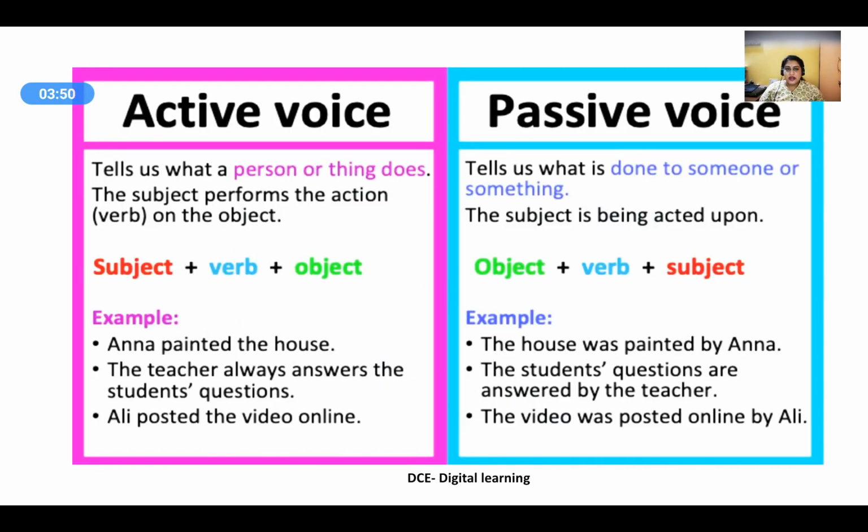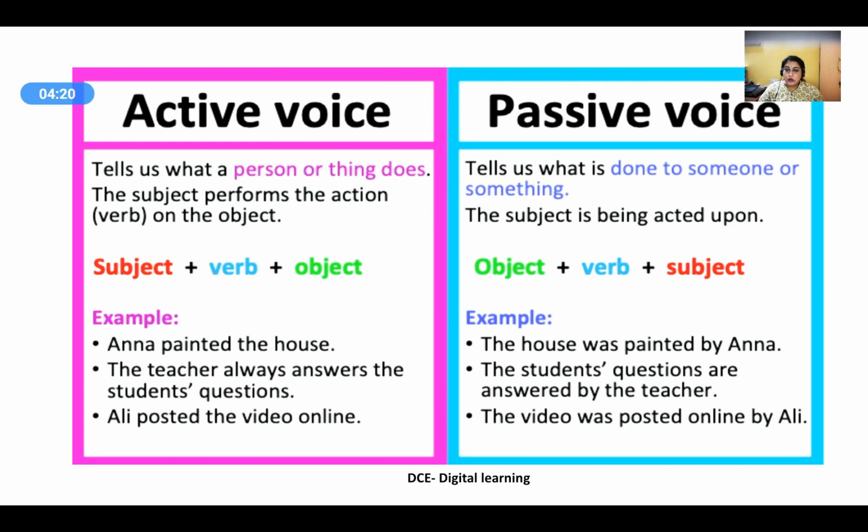Again, to reiterate the differences between active voice and passive voice. Active voice tells us what a person or a thing does. The subject performs the action on the object. So, you can take the formula here as subject plus verb plus object, S plus V plus O. Example: Anna painted the house. Anna is the one painting it, so the focus is on the person doing the action. So, the sentence is constructed as Anna painted the house.